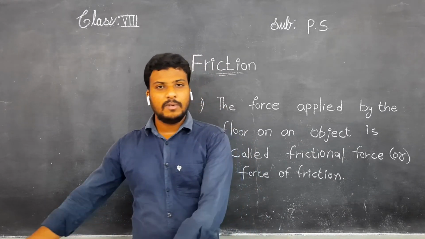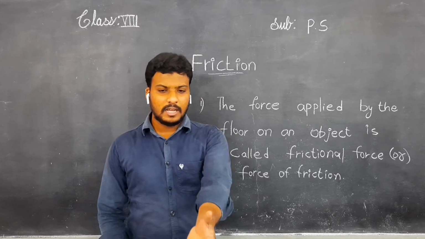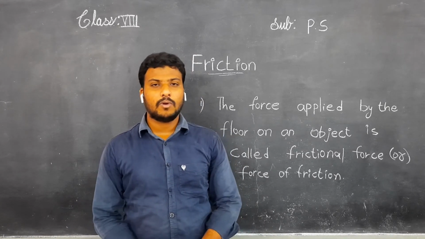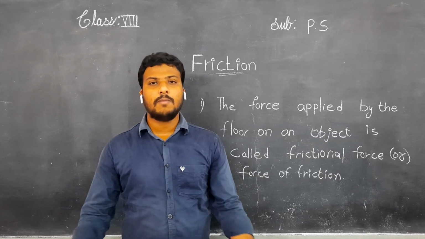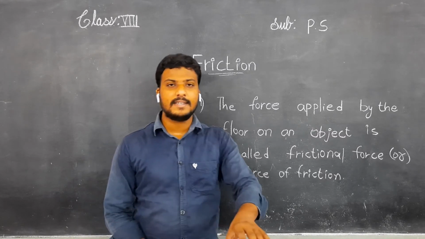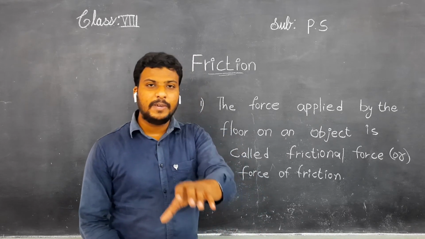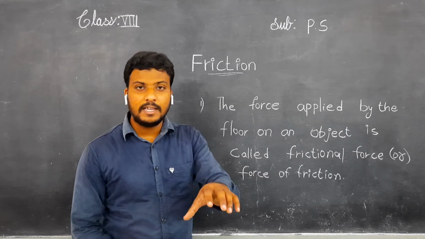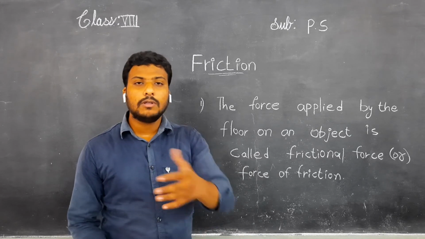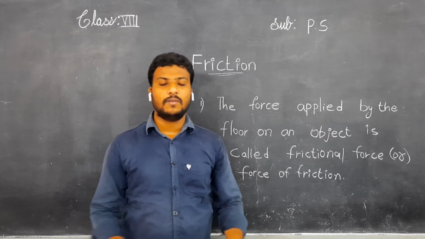On the floor, one table is there and the table is nothing but an object. On the floor there is a vehicle, and the vehicle is an object. Understand children? In all these cases, the force is being applied by the floor. The force being applied by the floor on the objects is called frictional force.